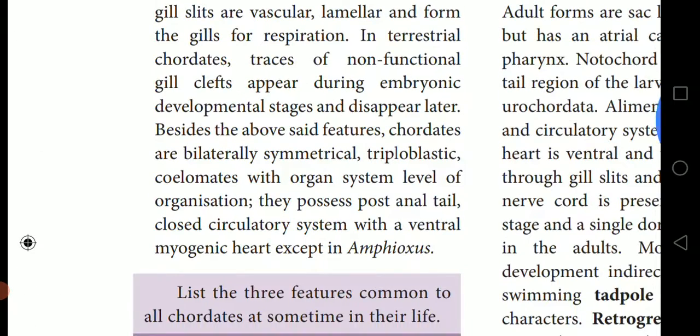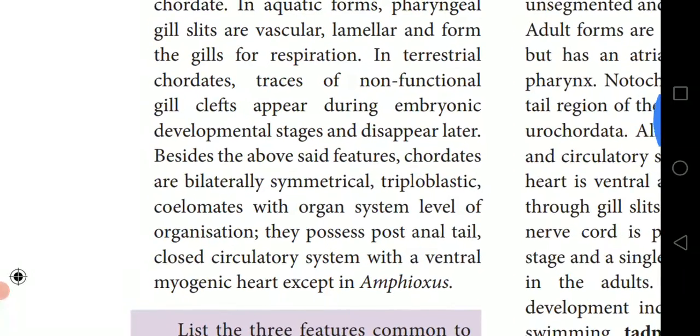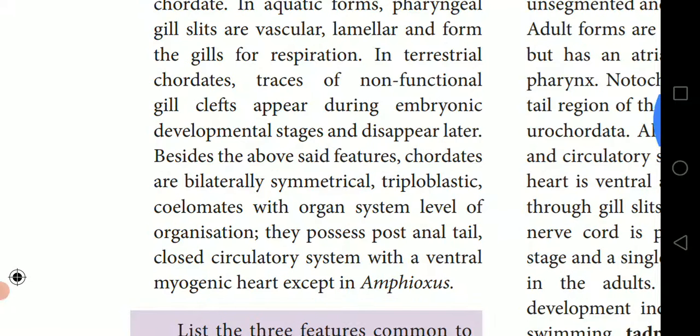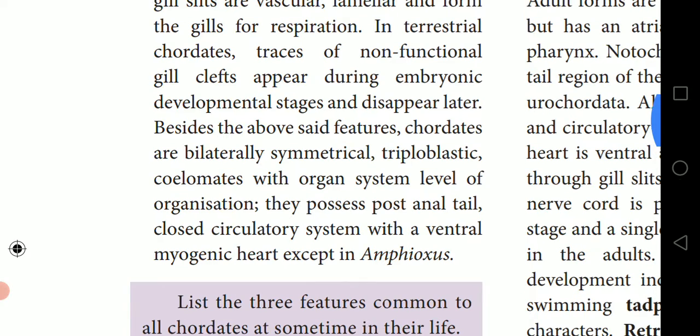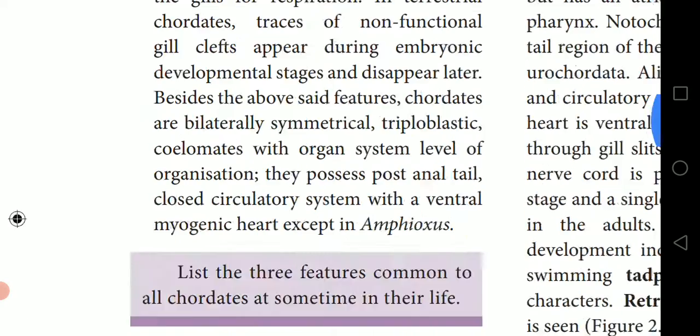They possess a post-anal tail. Closed circulatory system with a ventral myogenic heart, except Amphioxus.